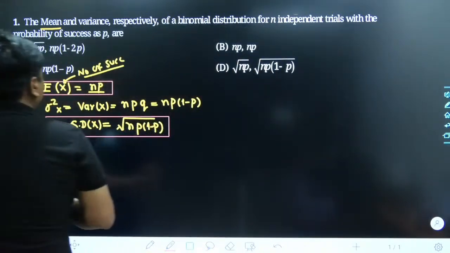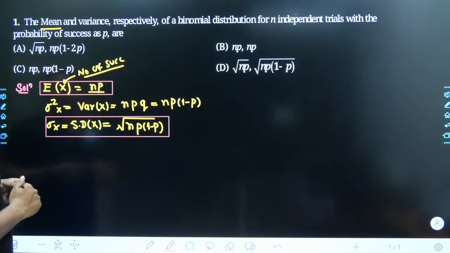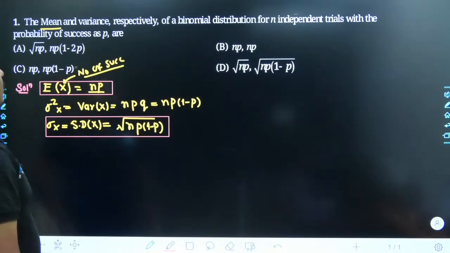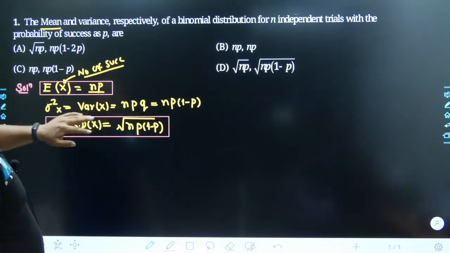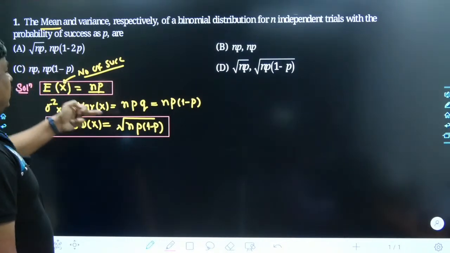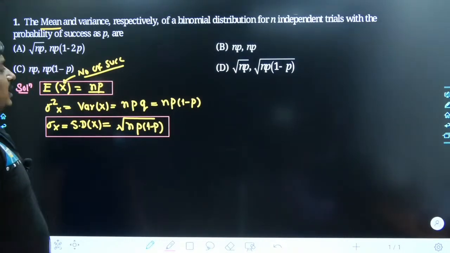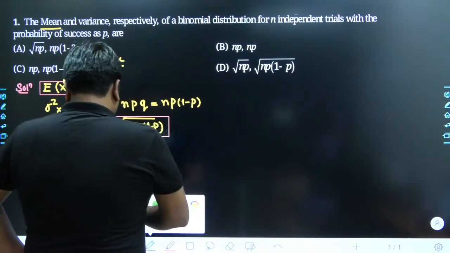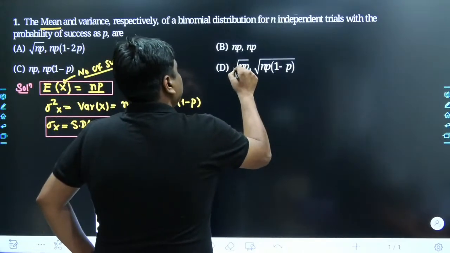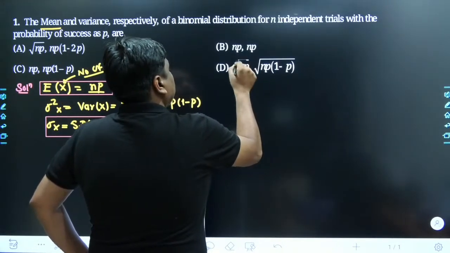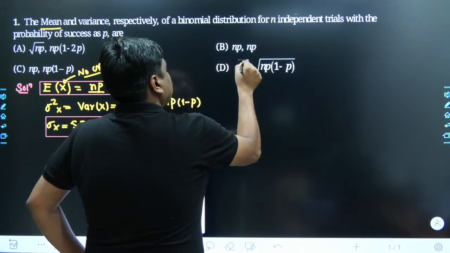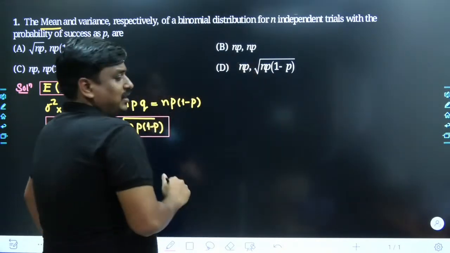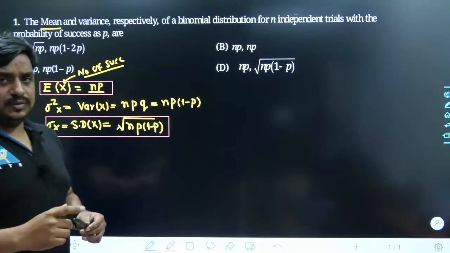Tell me what would be the best answer. There was a certain mistake over the options probably. The best answer is going to be np and then root over of np within the bracket 1 minus p. So the only change you can make over here would be just root over of np. So till this point, each and everything must be clear to all of us.